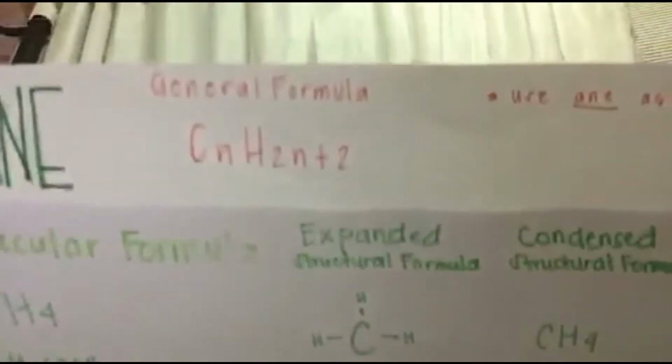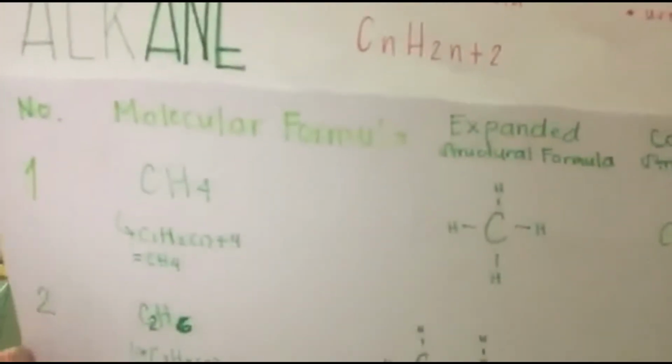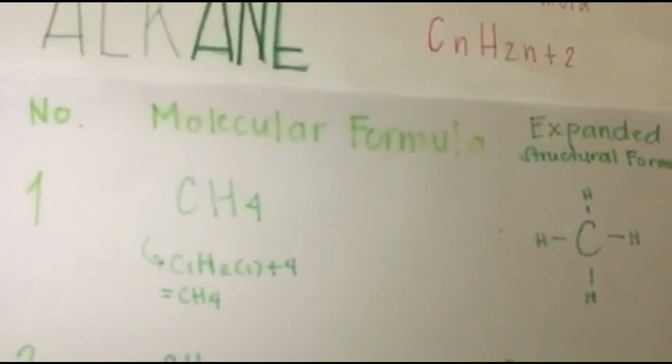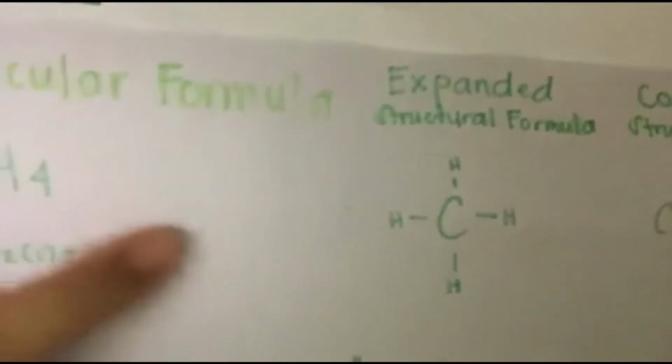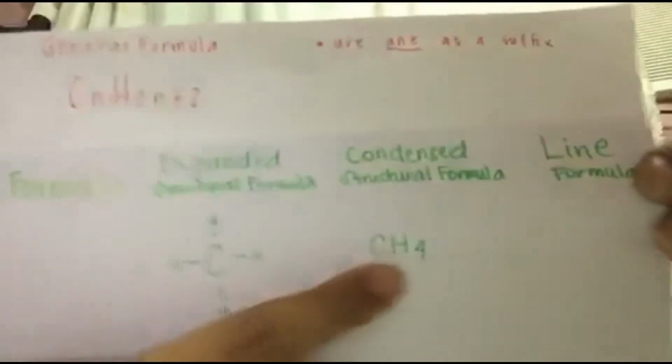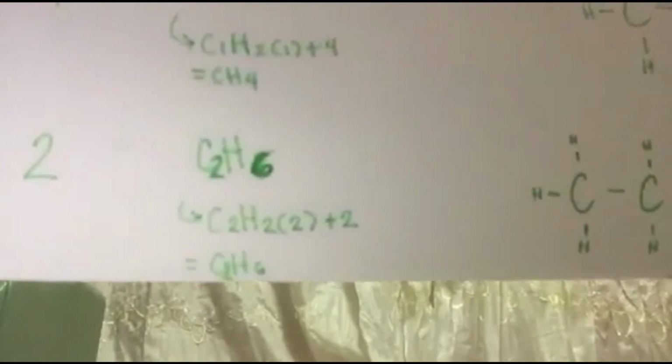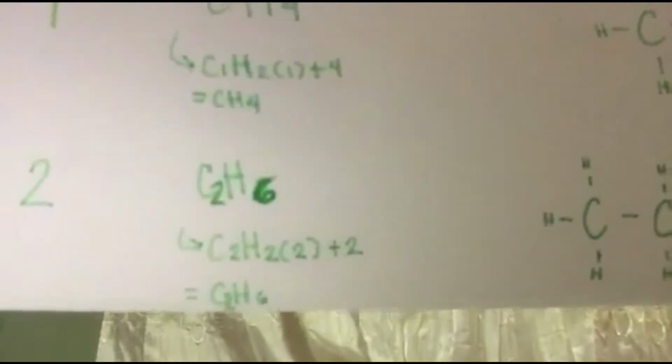Alkane has a general formula of CnH2n+2, and we use -ane as its suffix. Okay, if we have one carbon of alkane, its molecular formula is CH4, and then its expanded structural formula looks like this, while its condensed structural formula looks like this, and it has no line formula since it has only one carbon.